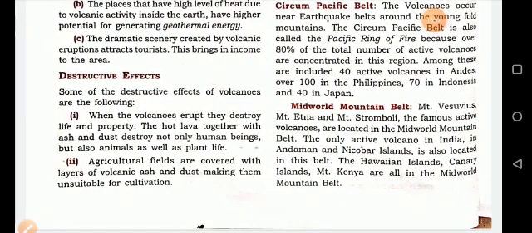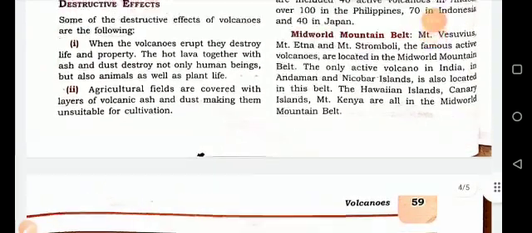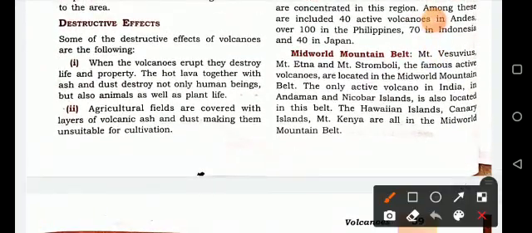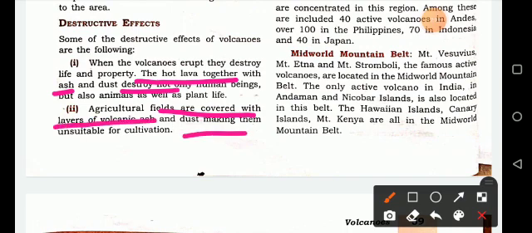The next effect is the destructive effect. When a volcano erupts, it destroys life and property. It is very harsh. The hot lava together with ash and dust destroys not only human beings but also animal as well as plant life. Agriculture fields are covered with a layer of volcanic ash and dust, making them unsuitable for cultivation, and huge clouds are formed after the eruption of a volcano, and it may be a cause of rain.